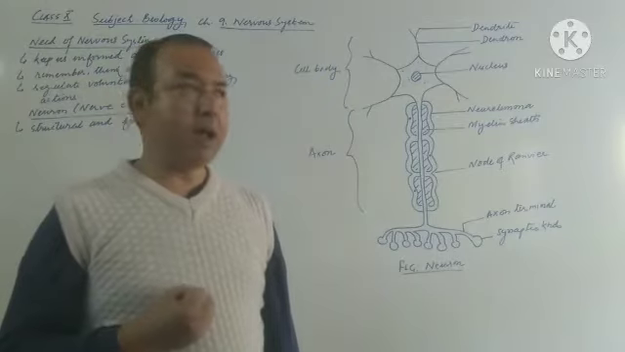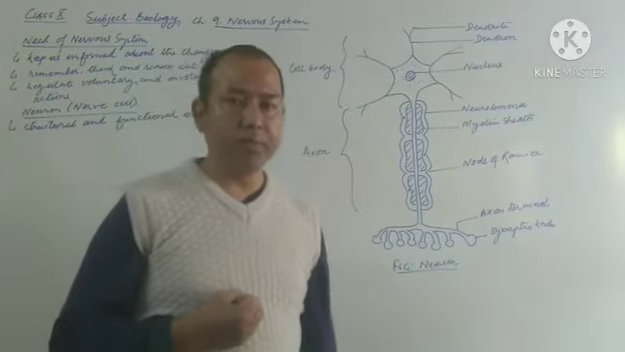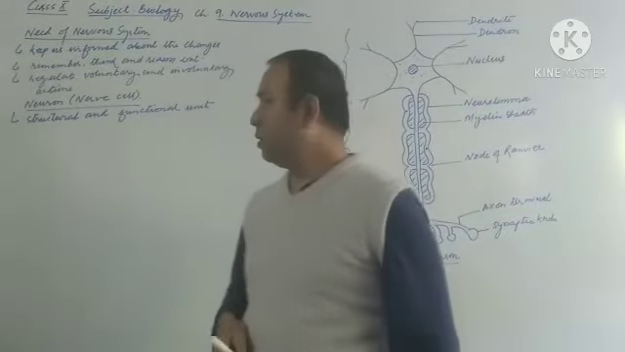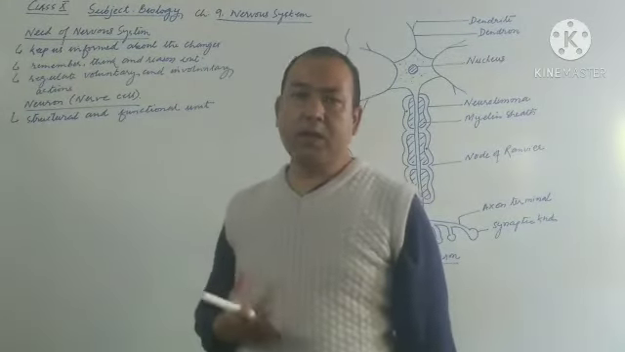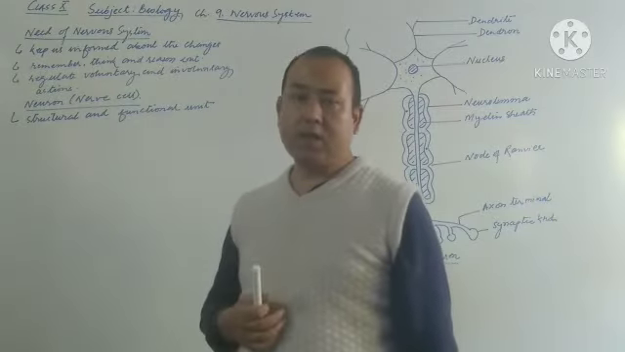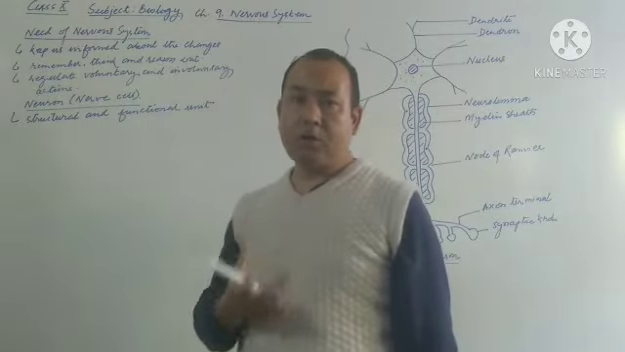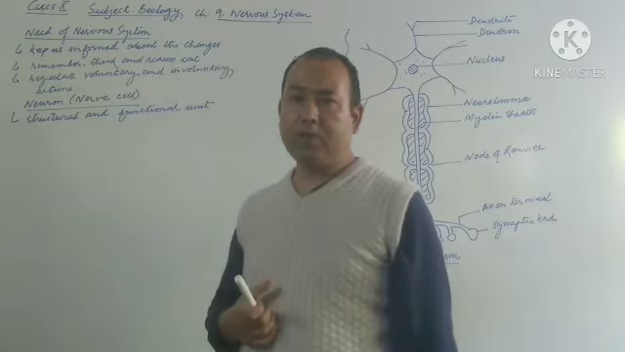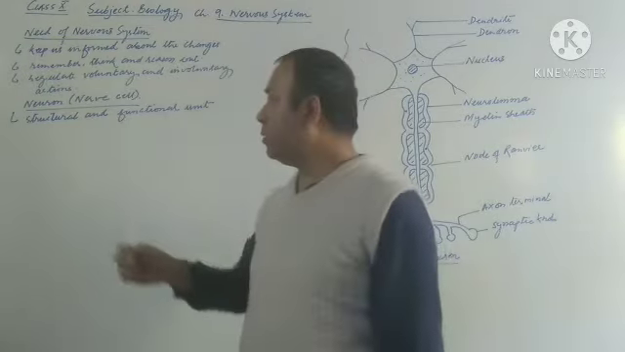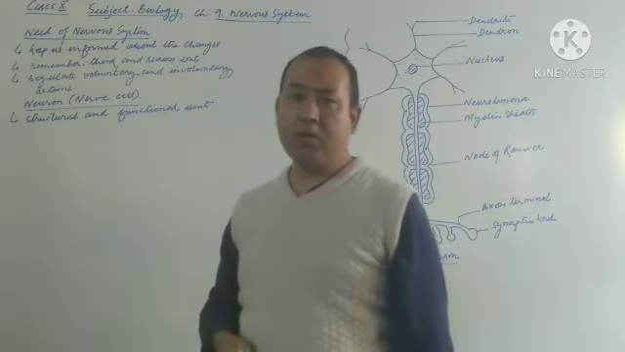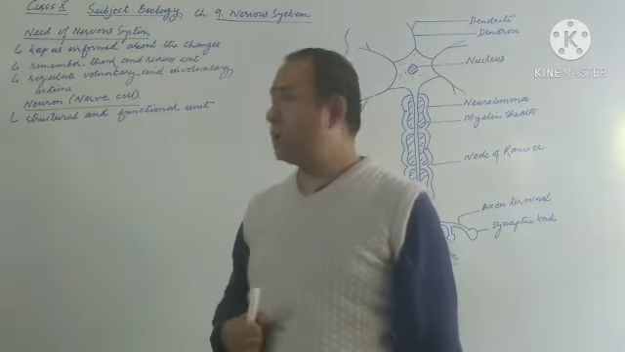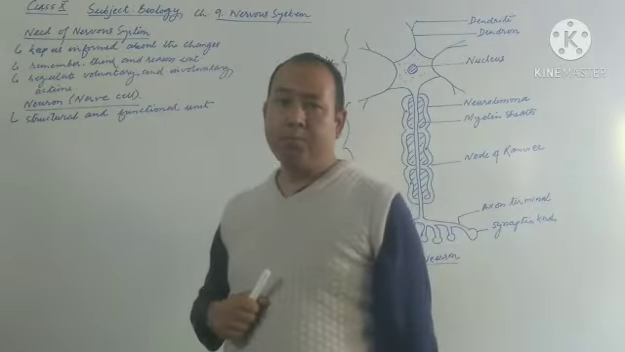Now, before starting the main part of the nervous system, first we'll try to understand the structural and functional unit of the nervous system. It is the nerve cell or the neuron which makes the whole structure of the nervous system. That is why the neuron is called the structural unit, and it is the smallest part of the nervous system which remains functional, so it is considered the functional unit. If you are asked to define the neuron, you need to say that the neuron is the structural and functional unit of the nervous system.